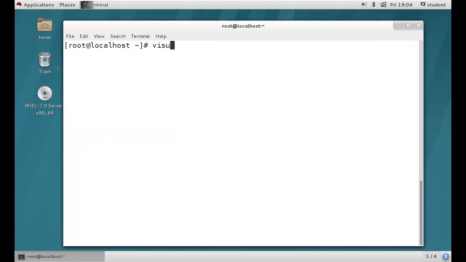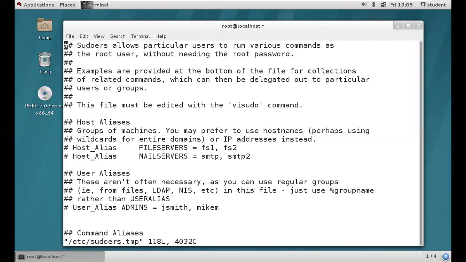Then visudo. Guys, we are not going to get anything in history. Please make a note. When I'm making changes in the visudo file, please try to make a note, because we are not going to get it in history. In history, you are going to get only visudo, visudo, visudo. That's it. So clear.